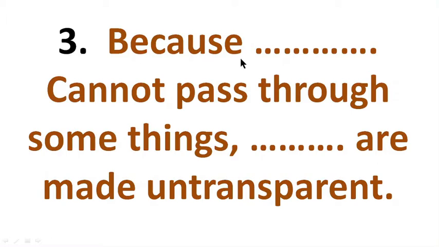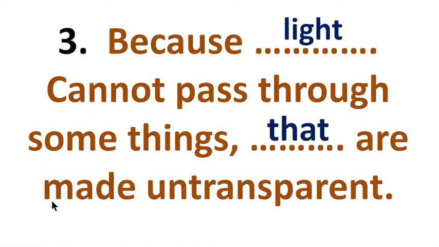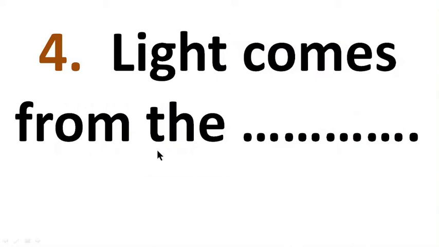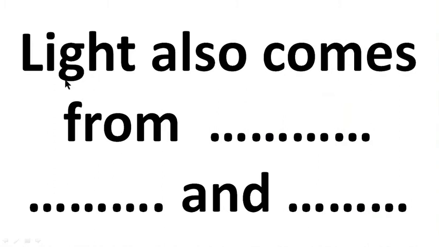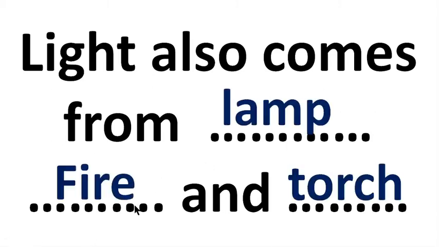Question number 3. Because some things cannot be passed through, light cannot pass through some things. Things that are made opaque. Light comes from the sun. Light also comes from a lamp, fire and torch.